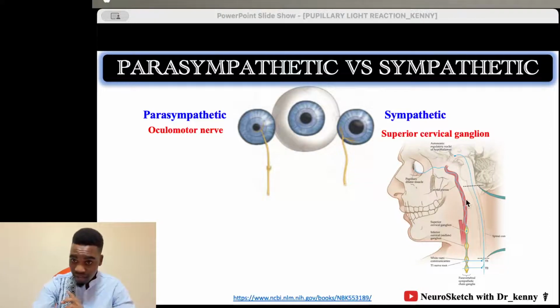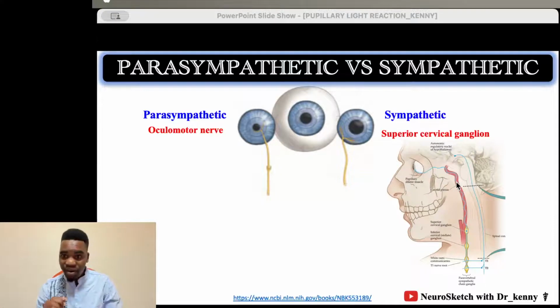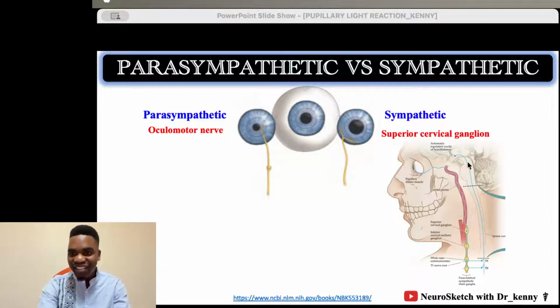It is not carried by something like a nerve. There's no nerve that goes to the eye. No, it is carried by the internal carotid artery. So the origin of the sympathetic is the superior cervical ganglion, but it gets into the eye by way of the internal carotid artery.